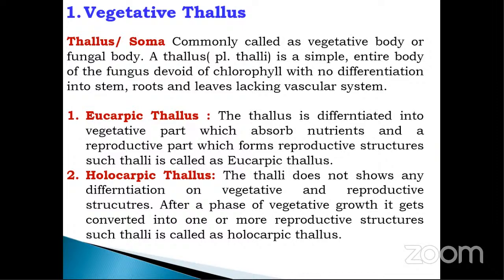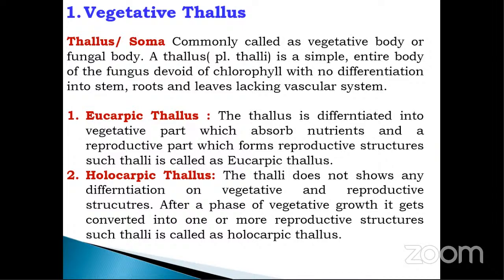Thallus is nothing but the vegetative body of the fungus, and it is divided into two: eucarpic and holocarpic thallus. In eucarpic thallus, the body is differentiated into vegetative and reproductive parts. The vegetative part is useful for absorbing nutrients, while the reproductive part is useful for producing the reproductive structure. In holocarpic thallus, the body is not differentiated into vegetative or reproductive parts, but after the vegetative growth phase, the same part gets converted into the reproductive structure.